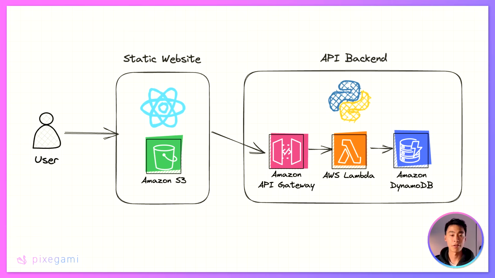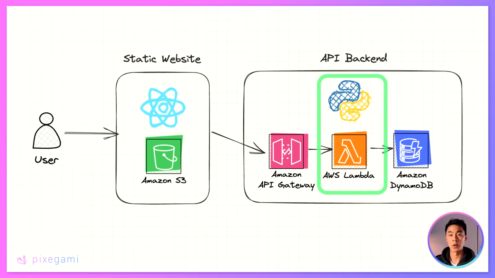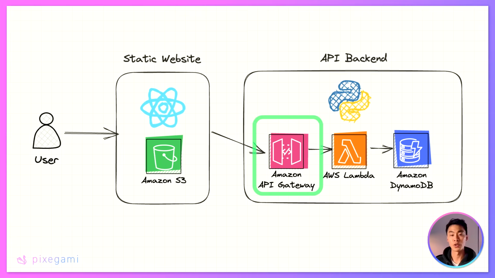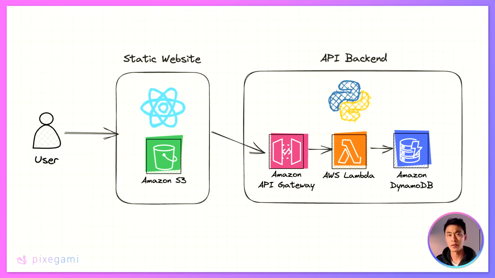We can use S3 to store and host our static website. That will produce an endpoint that our user can visit, as you saw earlier. We'll put our Python script into an AWS Lambda function, which we can connect to an endpoint using API Gateway. And then the website on S3 can talk to that API endpoint. And every time our users interact with their to-do list, we'll call this API, run this Python function, and then update our database with that item. So this is one of the ways we can build this to-do list application.